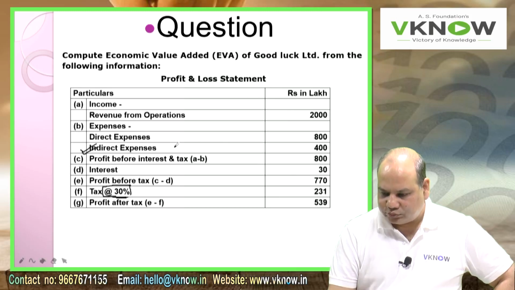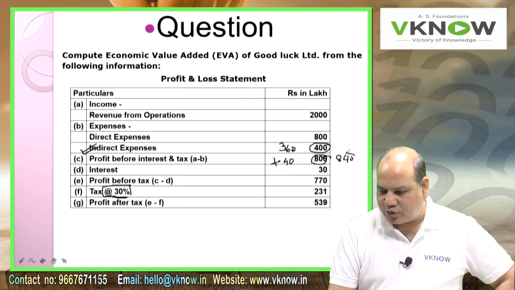So what I'll do, if I exclude that bad debt provision, it is just a provision made by the company, not a real cost. Therefore, if I adjust it, it will become 360. So my PBIT will go up by 40 and become 840 now.